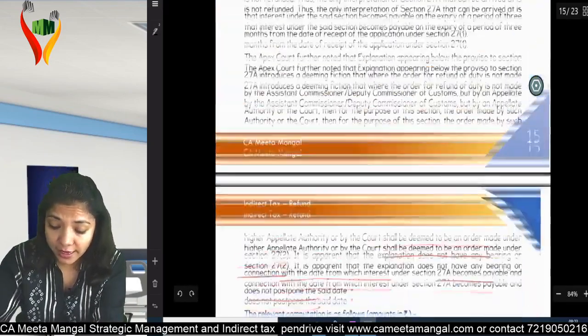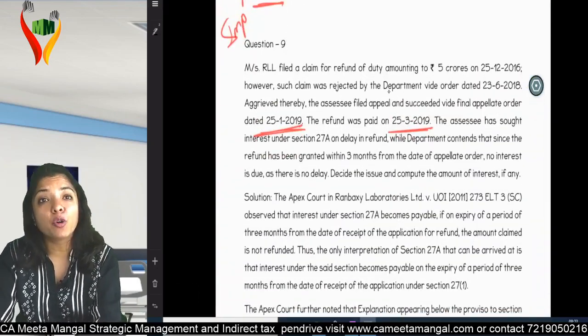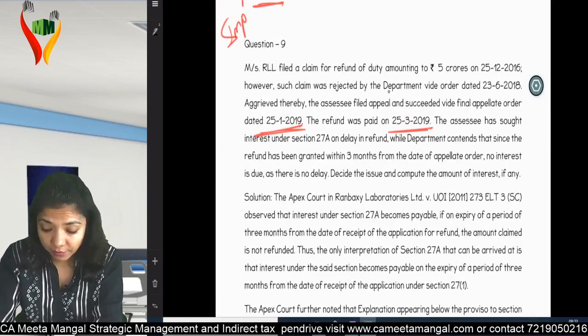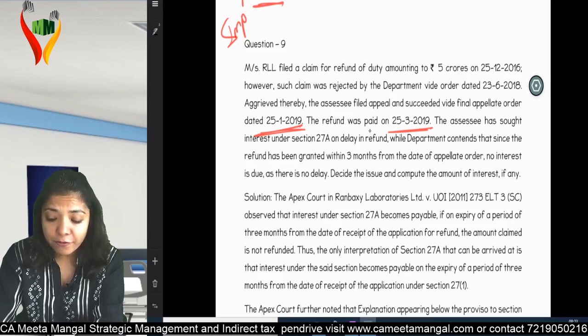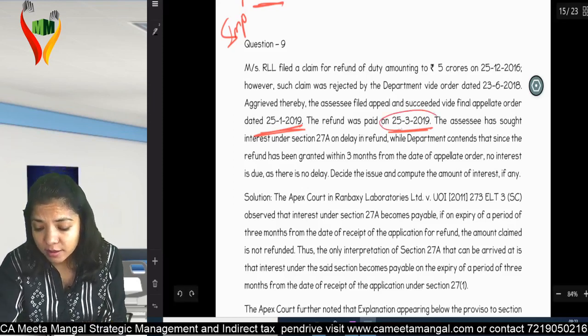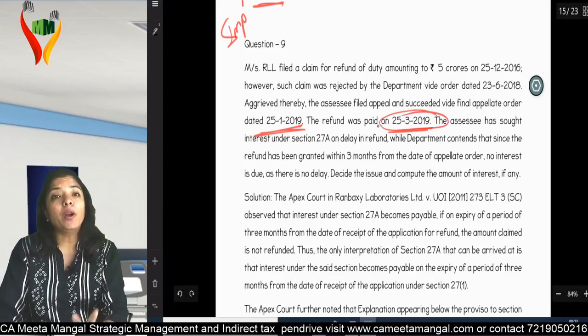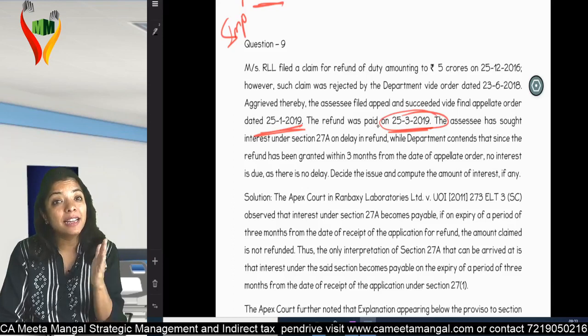Again, see the question. I file a claim on 25th December 2016, and the department rejected my claim. I went for an appeal, and the appeal came in my favor, and I received the amount on 25th March 2019. Now the question comes about interest.